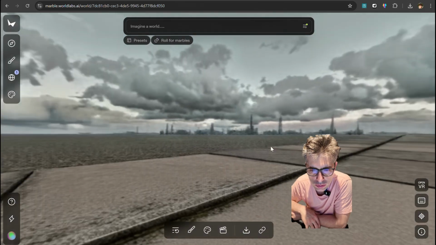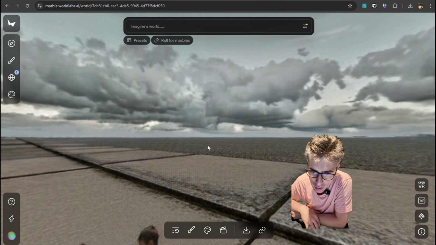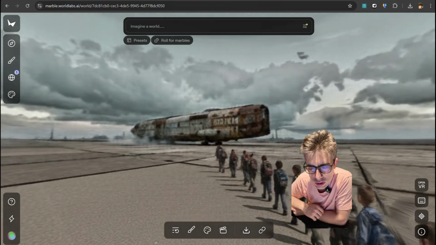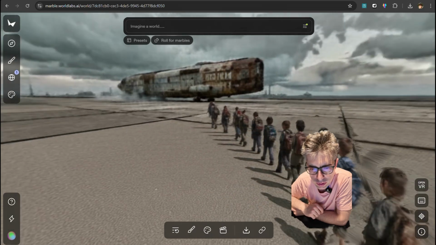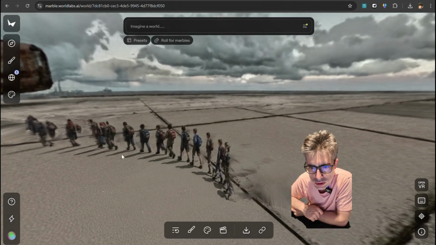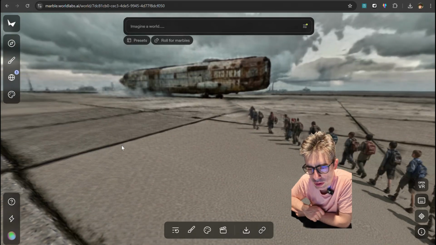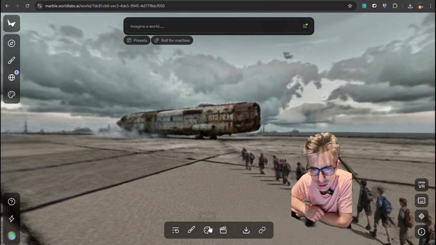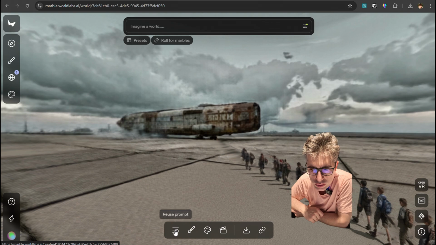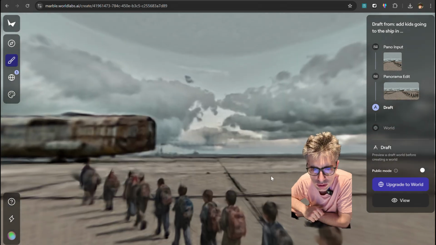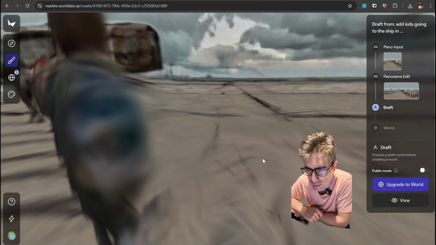Here, I switched back to the panorama with kids and created a draft 3D world where I can move around, navigate, and it's actually a Gaussian splatting. You can see how distorted some characters are, and that's basically what this tool can do at the moment. It's even a paid subscription, but it won't work exceptionally well.